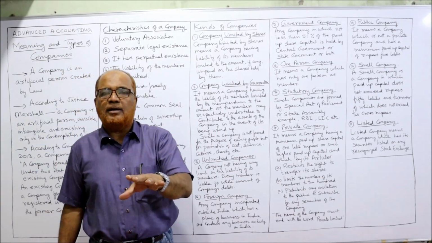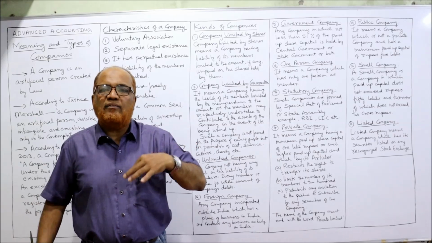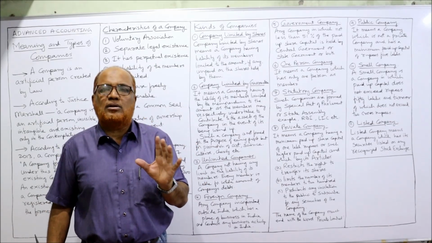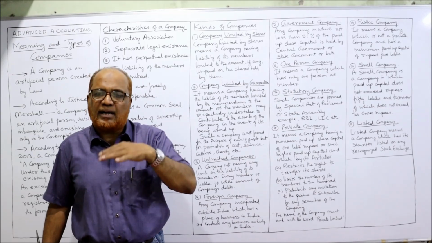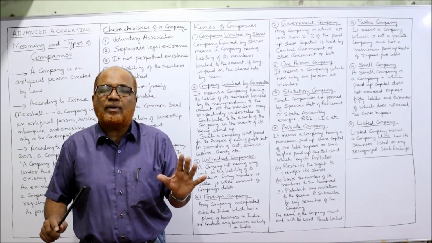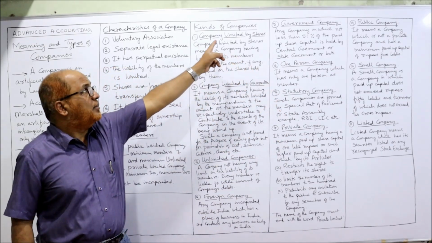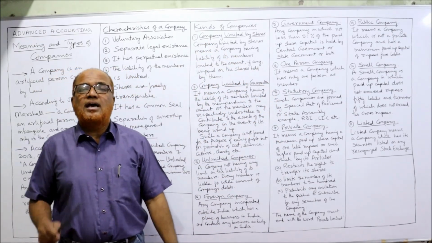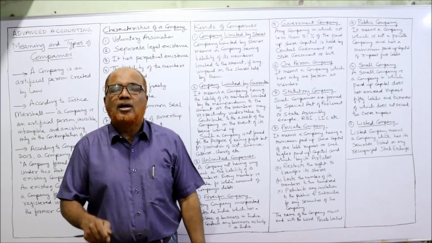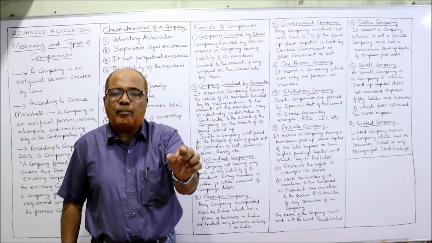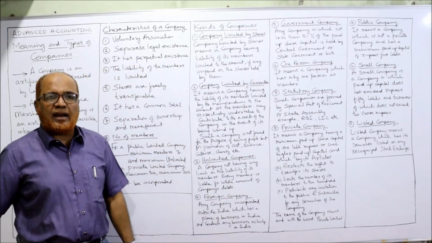20,000 is my liability. If something happens to the company, if the company is wound up, I will be liable only for 20,000. Whatever amount is unpaid on the share capital, that only is the liability. Apart from that, there is no liability of the shareholders. So, a company limited by shares means that company in which the liability of the shareholder is limited to any amount unpaid on their shares.